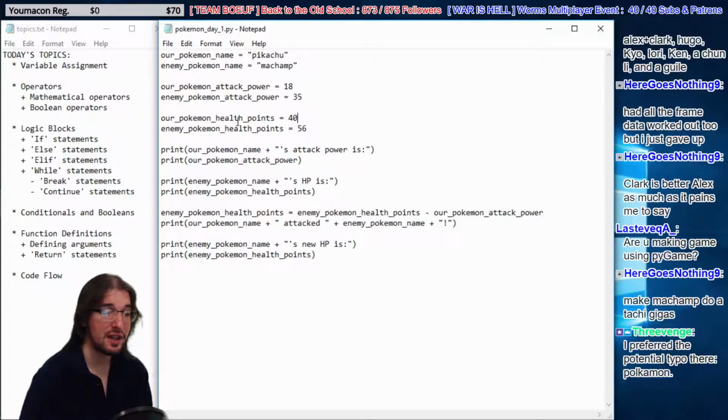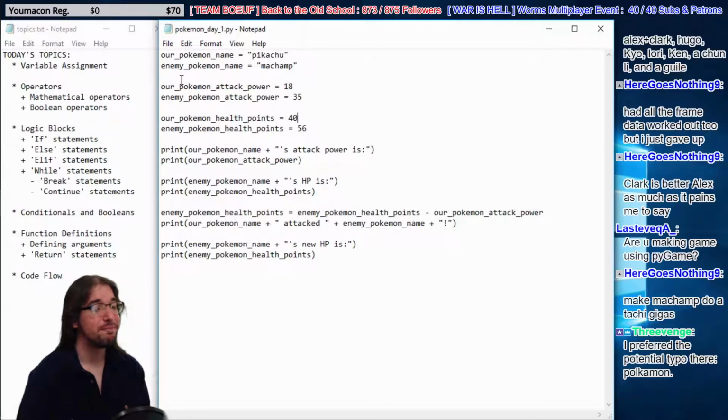Defense, I preferred the potential typo there. A Polkamon. Okay, make some Polkamon. You have a little dance fight instead. How you doing, 3Revenge? How's your night been?